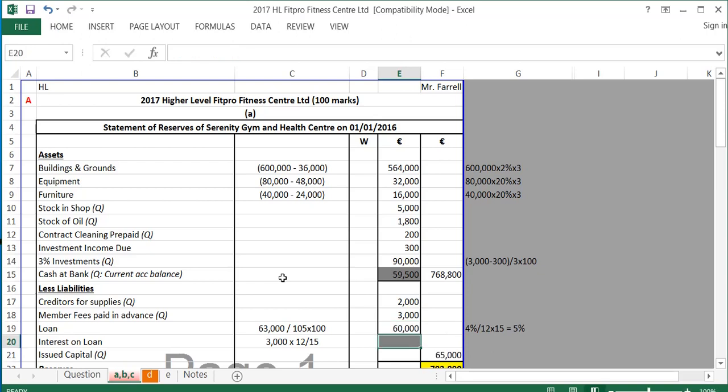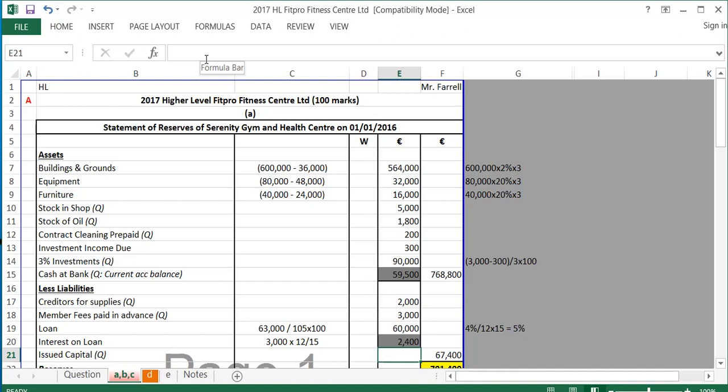Now, to work out the amount of interest up to the start of the year, it was paid back on the 1st of the 4th, 2016. So of the 15 months, 3 months were for this year, so the other 12 were before this year, and that's what we're concerned with here. So to work that out, I get my 3,000, divide by 15 and multiply by 12, and that comes to 2,400.